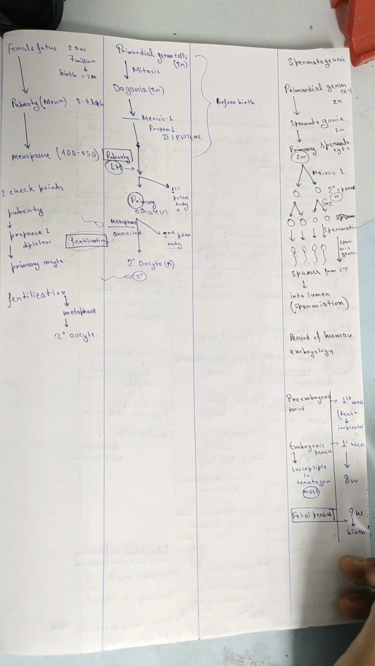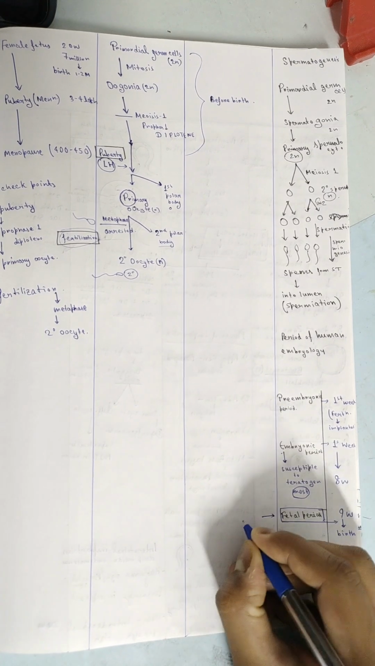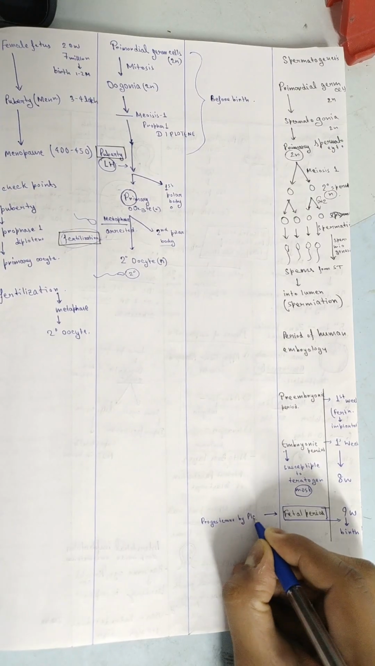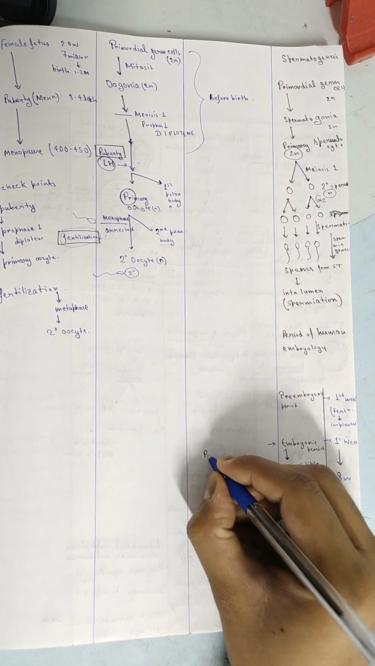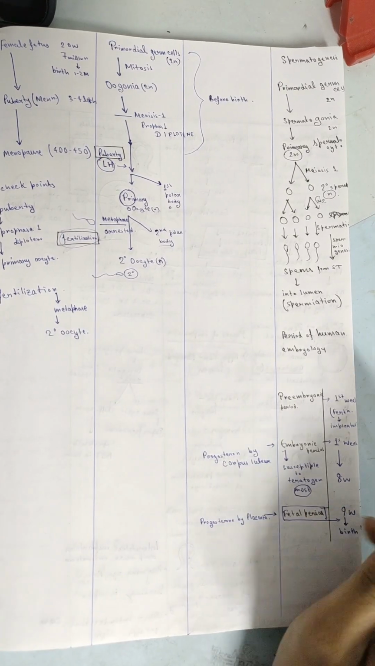There is one thing to remember, that is from which part the progesterone is secreted. In the case of the fetal period, the progesterone is secreted by the placenta, but in the case of the embryonic period, progesterone is secreted by the corpus luteum.